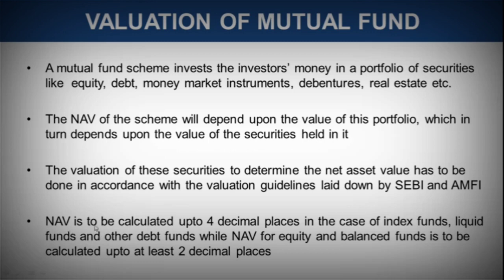Now just have a look at this point. NAV is to be calculated up to 4 decimal places in case of index fund, liquid fund and other debt fund, while NAV for equity and balanced fund is to be calculated up to at least 2 decimal places.